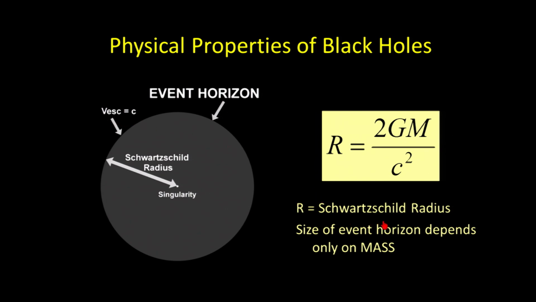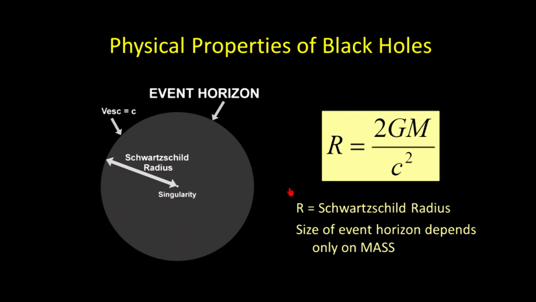Now we're going to give it a name, and the name actually comes from history. Back in the early part of the 20th century, around 1915, 1916, there was a physicist by the name of Karl Schwarzschild, who was able to use the physics of the day to calculate the concept of this idea called an event horizon. So in his honor, we call the radius, the distance between the singularity and the edge of the event horizon, the Schwarzschild radius. So for the rest of this video, if you hear me say Schwarzschild radius, what you should think about is the size of the event horizon surrounding a black hole.